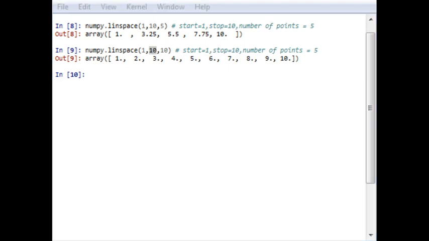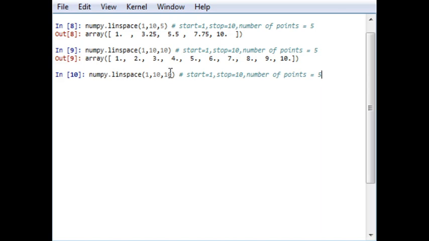Now one more point that is required is the endpoint parameter, which is used as an input. For example, in this line, if I add one more element, that is endpoint equal to false, what the endpoint signifies is whether the endpoint is required or not.